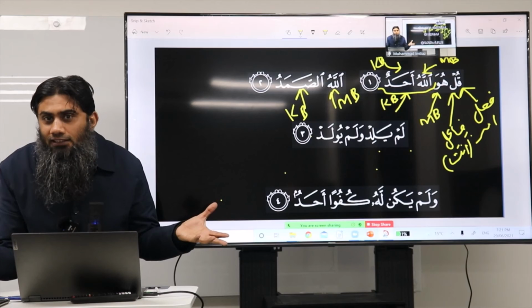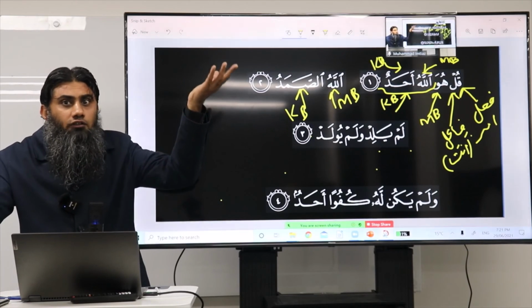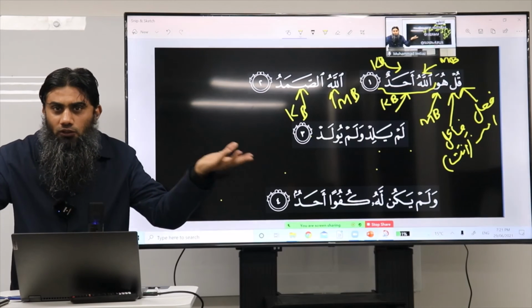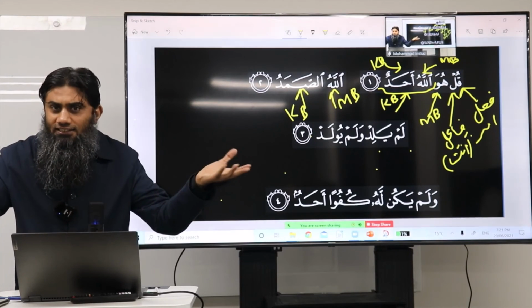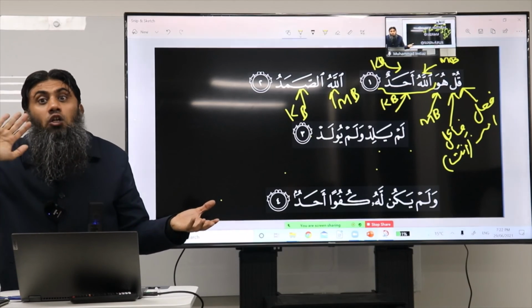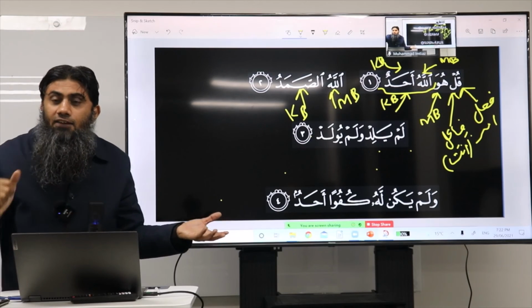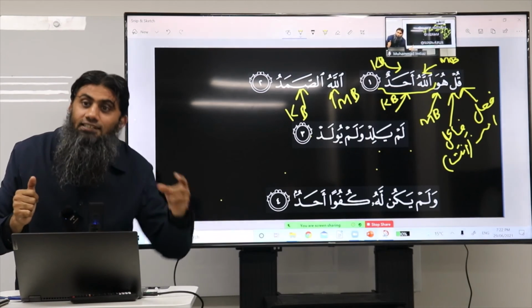Even though I'm saying the same thing. He sent down Quran. Quran was sent down. In both of these examples, you can see that it's about Quran coming down. But he sent down Quran is the normal active speech, because you know the doer. If you do not know the doer, it is called passive.